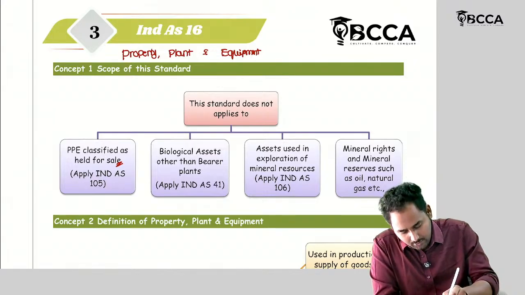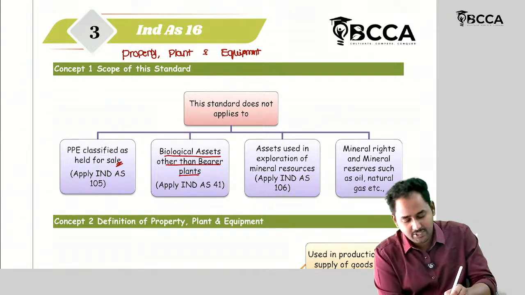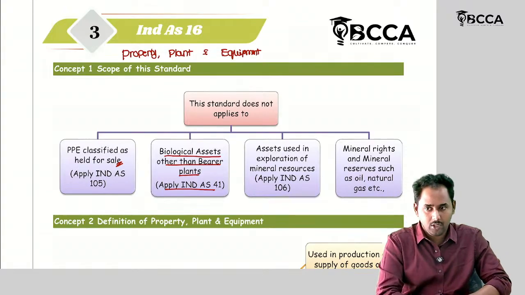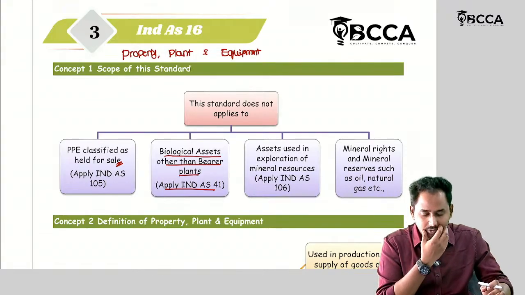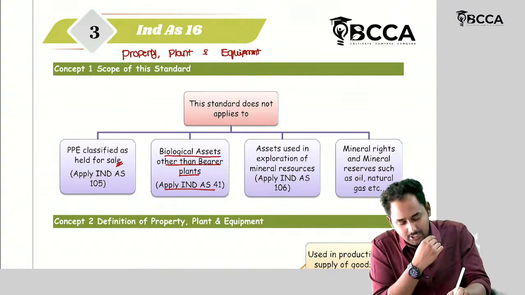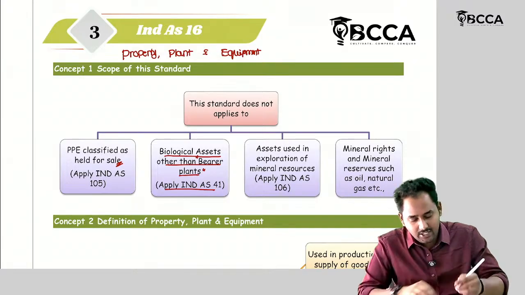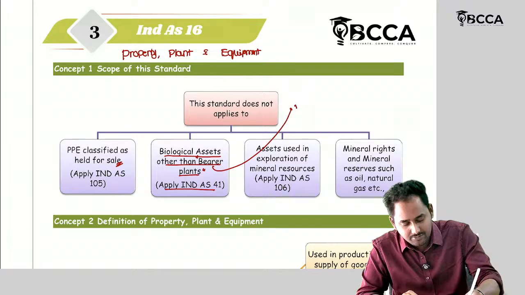Then biological assets other than bearer plants, that is, agriculture produce. There is a separate standard called Ind AS 41. Of course, all agriculture produce and all dairy-related aspects are covered under Ind AS 41, except bearer plants. Bearer plants are again covered under Ind AS 16.